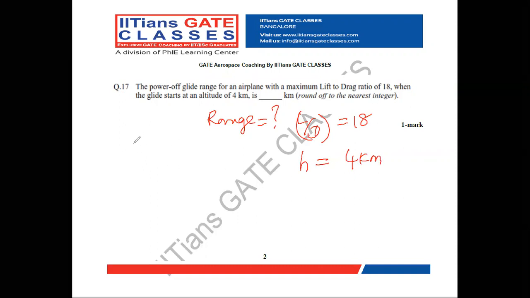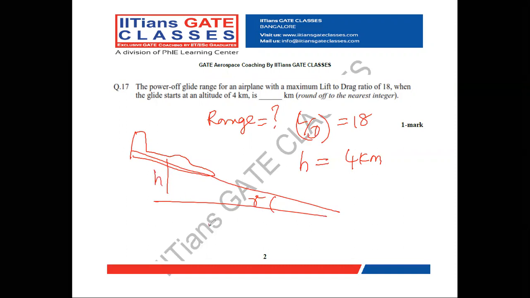Now if you see, the aircraft starts to glide from this altitude. So this is gamma, this is height h, this is the range. Range only we have to calculate. Now during glide flight, tan gamma is given as 1 divided by L by D, that is equal to h divided by range, where gamma is the glide angle. In this, h we know, L by D we know, from that we can calculate our range.